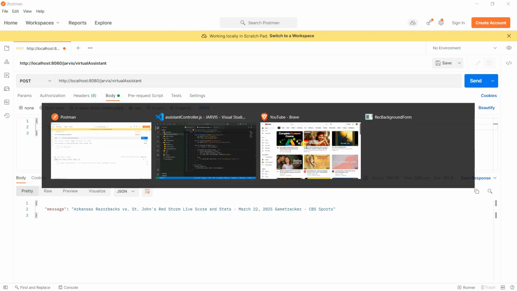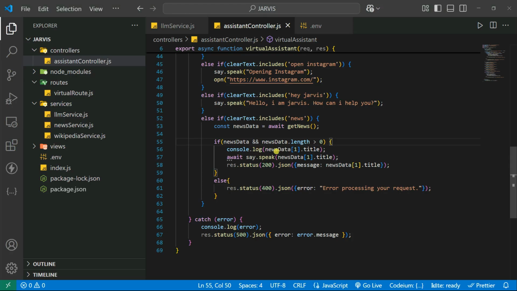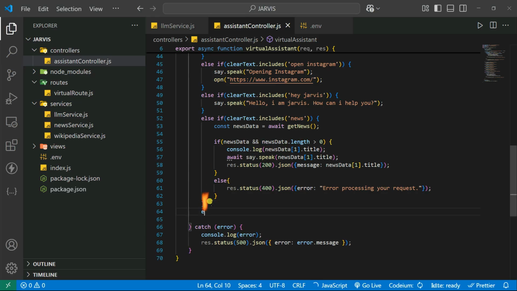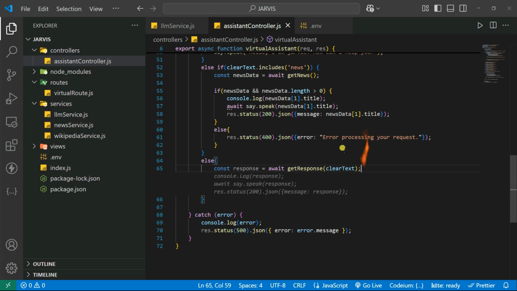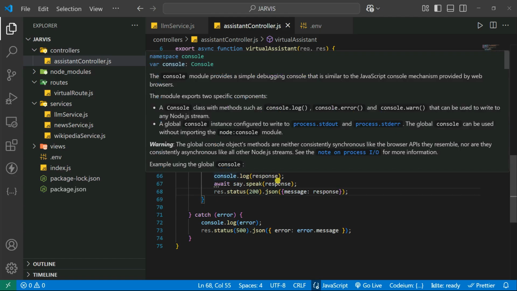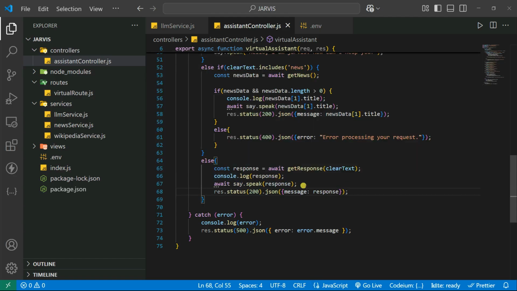You can also console.log the whole information about the news data. You can just use a for loop and start it. So that's it, our news is also working fine. Now we're going to give our final one, which is our large language model response. Else, we're going to use the response from the large language model, and you can simply console.log the response, avoid the say or speak of the response, and also send the response to the users.